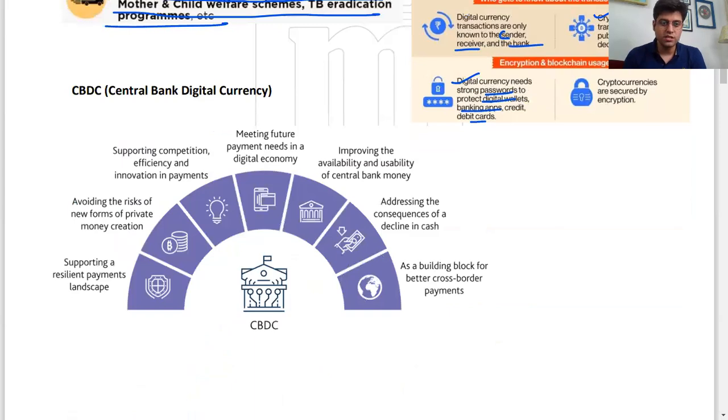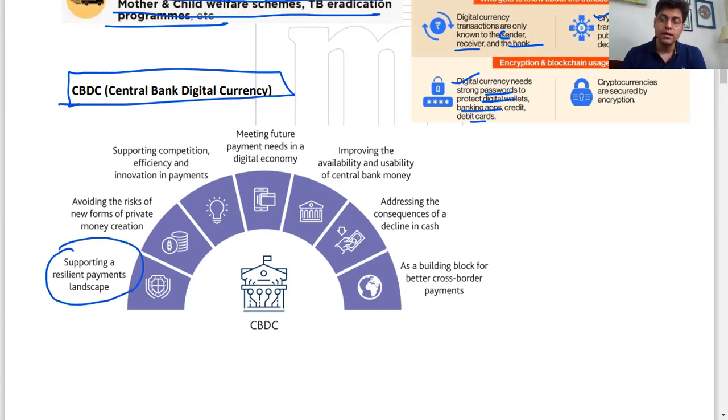One more, we are going to talk about central bank digital currency. So the Government of India has announced that the RBI will launch its central bank digital currency. What will be the advantage of it? We've already discussed more or less, but then supporting a resilient payment landscape, because we are becoming more and more of a digital economy with Web 3.0 also. The need for digital currency is coming, and also the challenge of cryptocurrency. The central banks have realized the importance of digital currency.